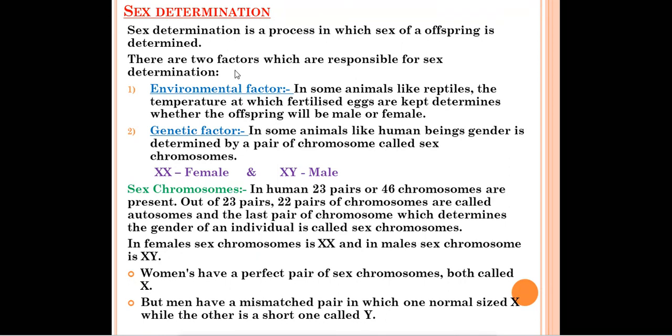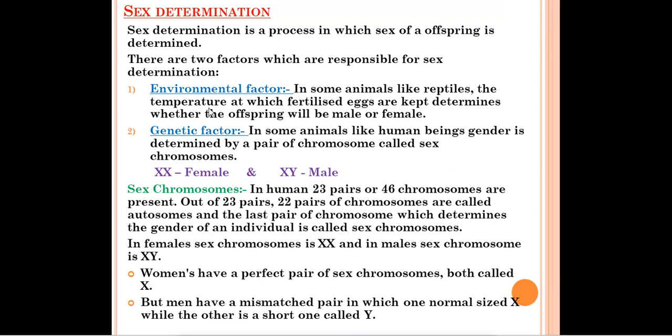There are two factors which are responsible for sex determination. What are the factors? First one is the environmental factor and the next one is the genetic factor. Environmental factor means something related to the environment. In some animals like reptiles, the temperature at which fertilized eggs are kept determines whether the offspring will be male or female. So some reptiles like turtles lay eggs, and the temperature present at that time will determine the sex.